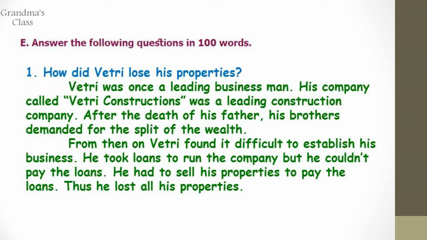Question E. Answer the following questions in 100 words. Question number 1. How did Vitri lose his properties? Vitri was once a leading businessman. His company called Vitri Constructions was a leading construction company. After the death of his father, his brothers demanded for the split of the wealth. From then on, Vitri found it difficult to establish his business. He took loans to run the company, but he couldn't pay the loans. He had to sell the properties to pay the loans. Thus, he lost all his properties.